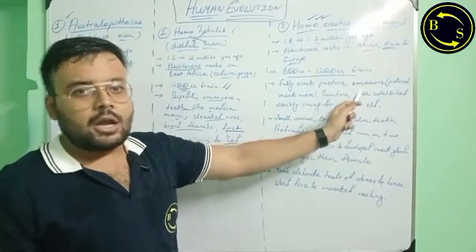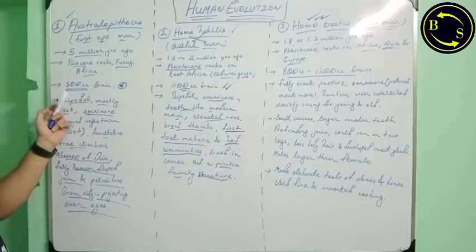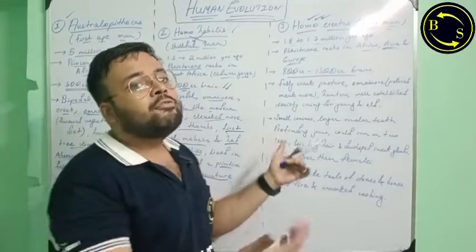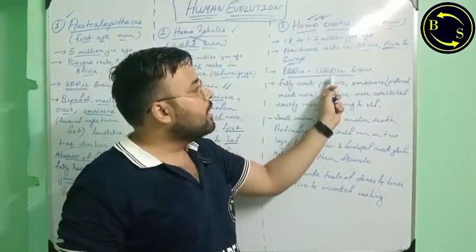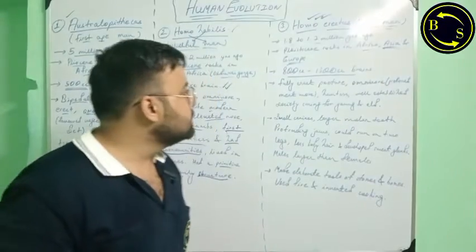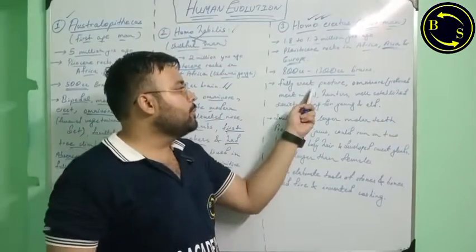So humans started off with a 500 cc brain. Now, already halfway through human evolution, we are encountering 1300 cc brains. They had fully erect posture.